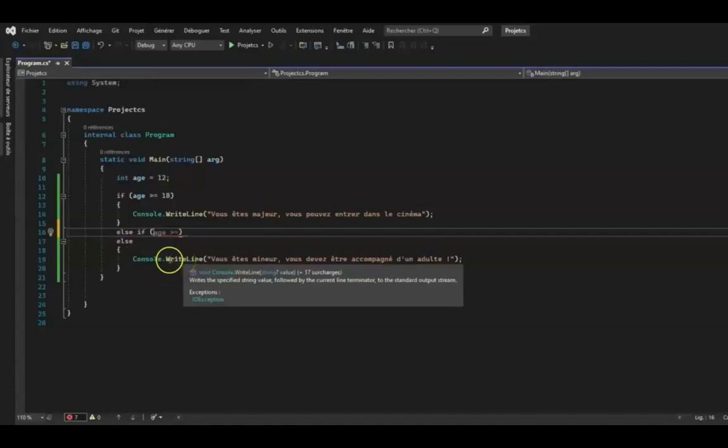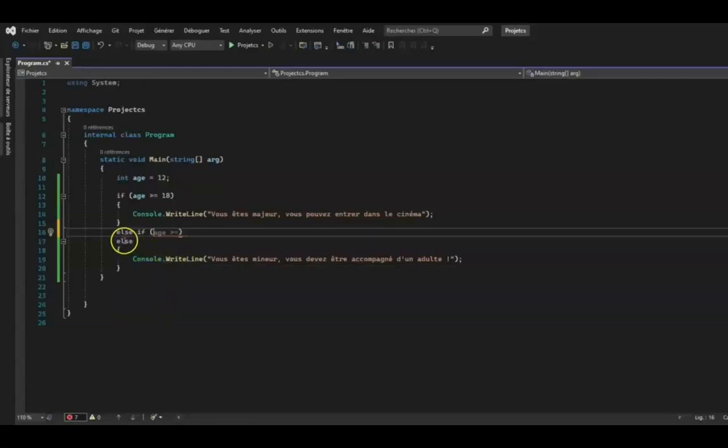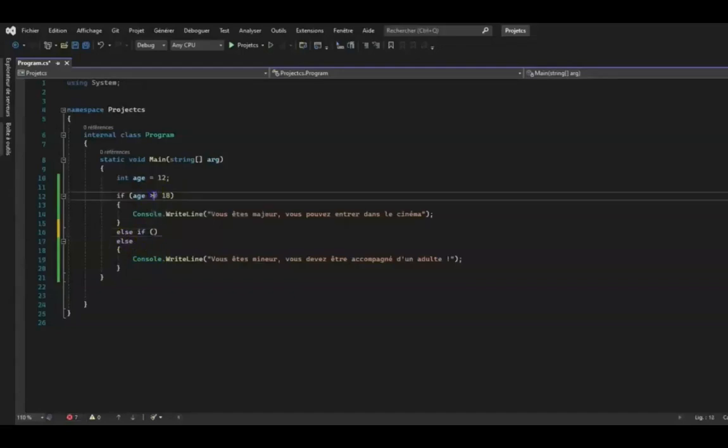We will first change the condition of the if and put age equals 18. Remember that the double equals allows us to test equality, here if the age is equal to 18 years old, unlike the single equal sign, which allows you to assign a value. Then in the Console.WriteLine, we will put discount minus 20%, for example, for the one who is 18 years old.